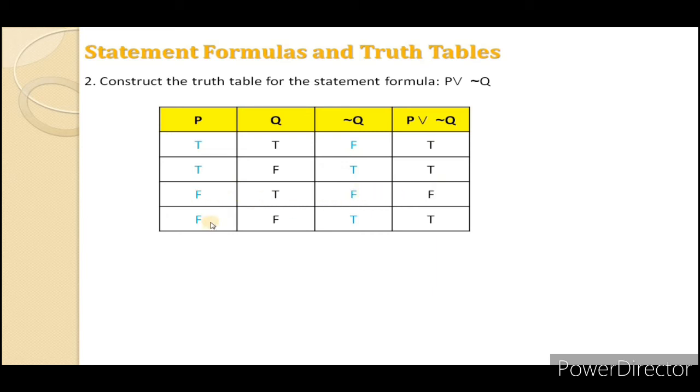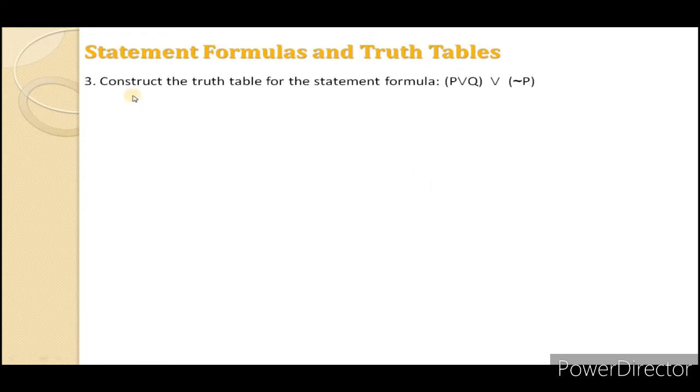If P is false and not Q is true, then it is true. It means if any one value is true, then it is true, or if both values are false, then it is false. We have the third table: construct the truth table for the statement formula P or Q or not P. Now we have two brackets connected by the OR operator.